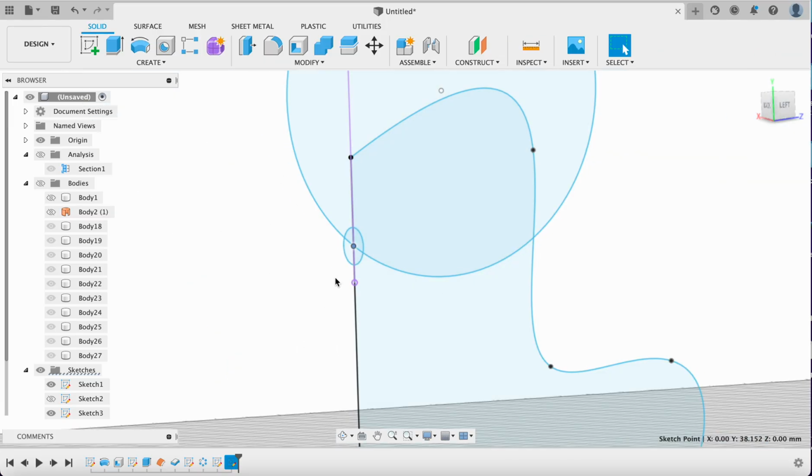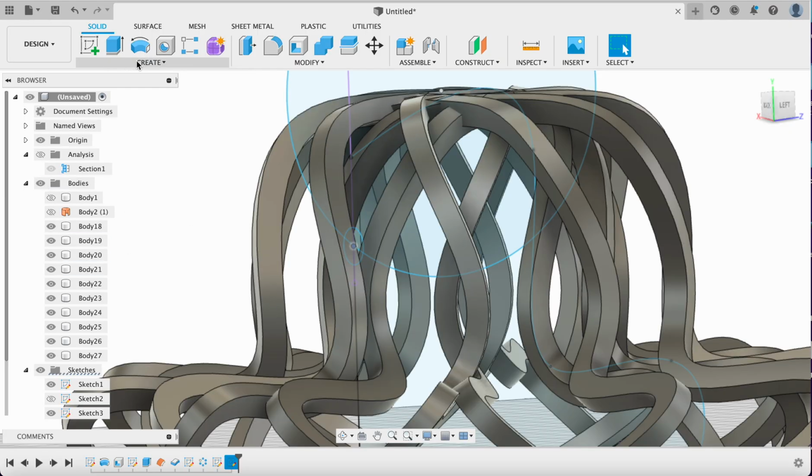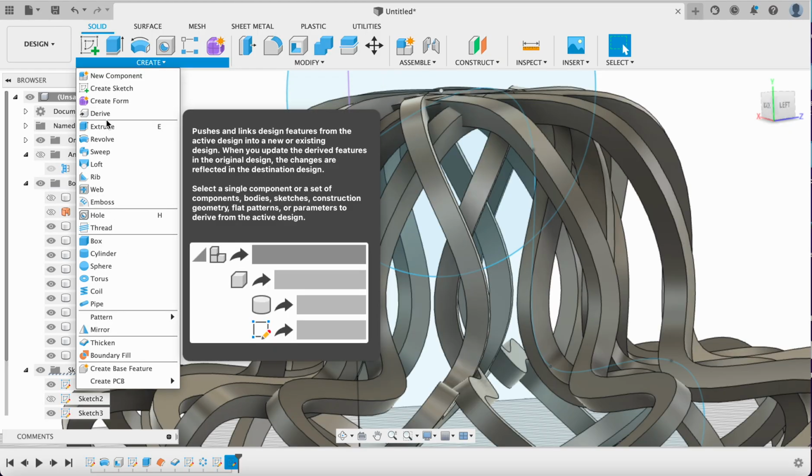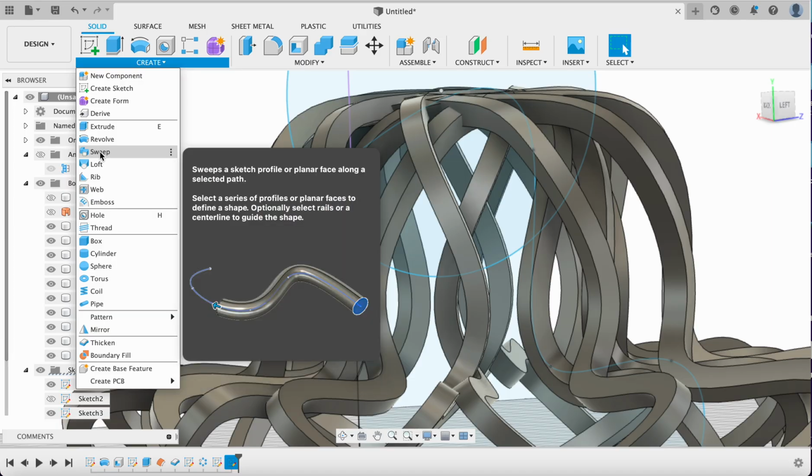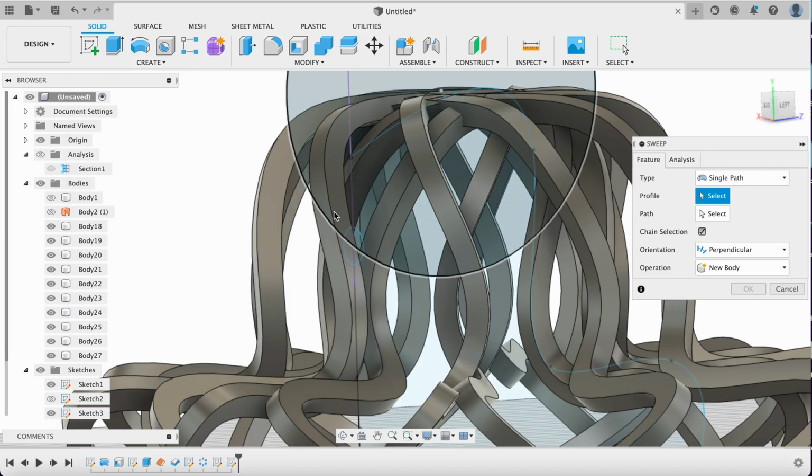So I have this path and I have this object. Now I'll turn on the body because we are going to need to see what's going on here. And I'm going to go into the sweep command. This is the sweep command. It kind of shows you what it's going to do, like create a tube from a profile and a path. So we need two things. We need a path and a profile. So I'm going to select the path first because that's pretty simple.